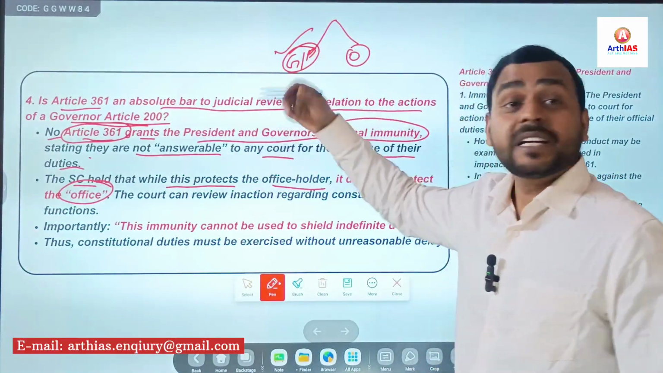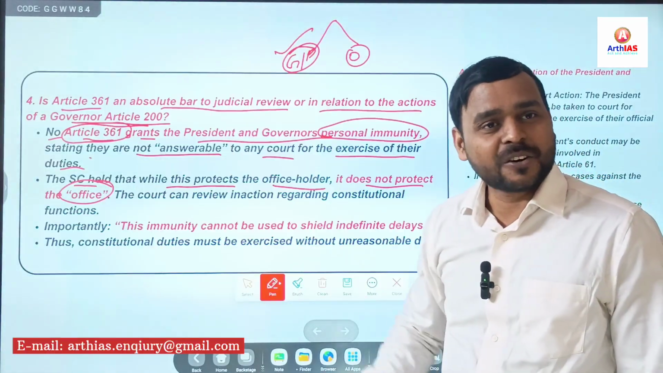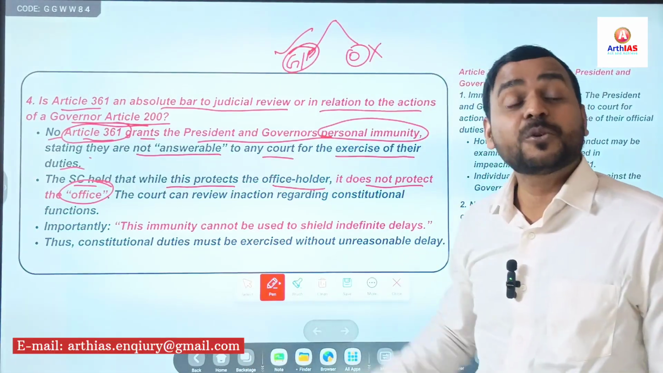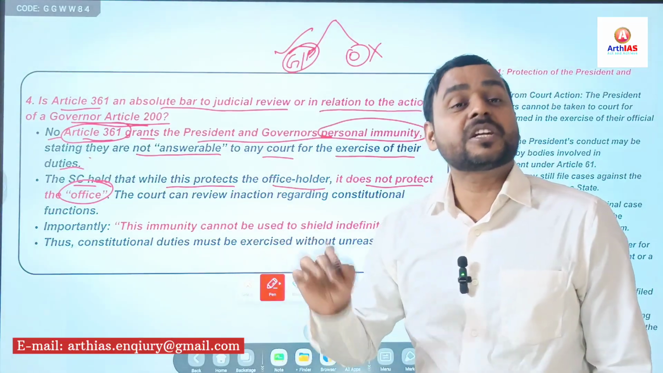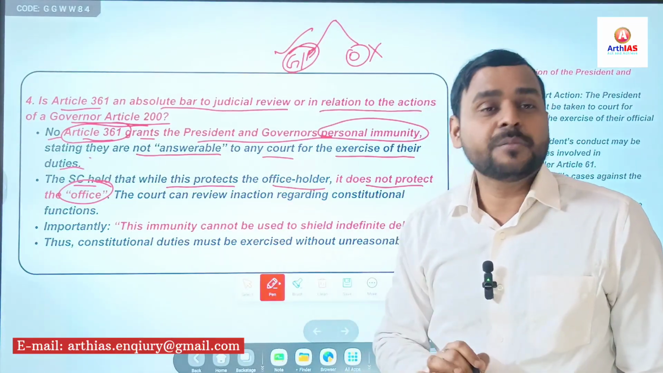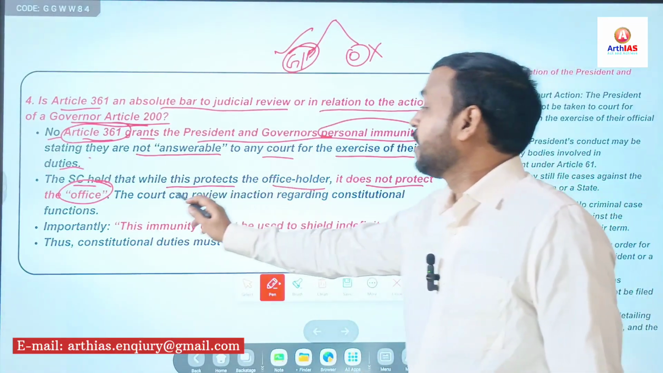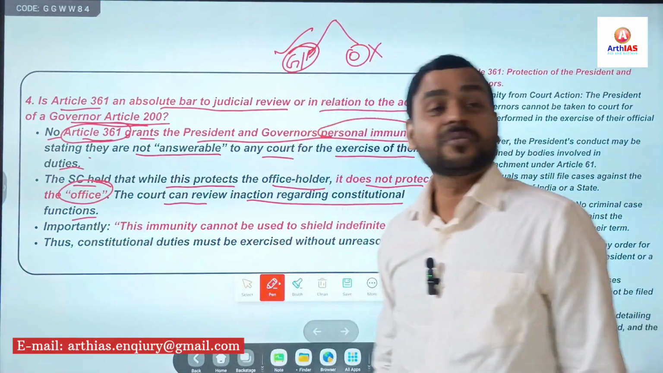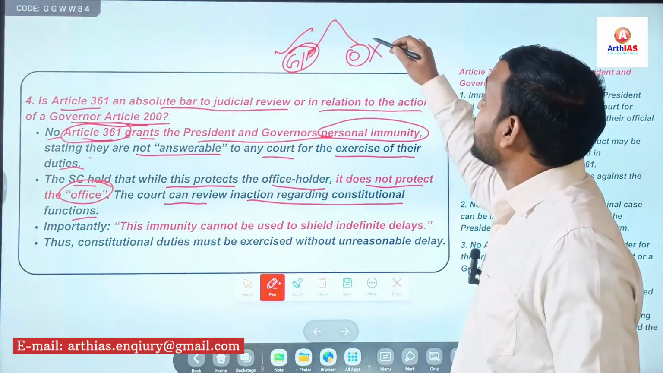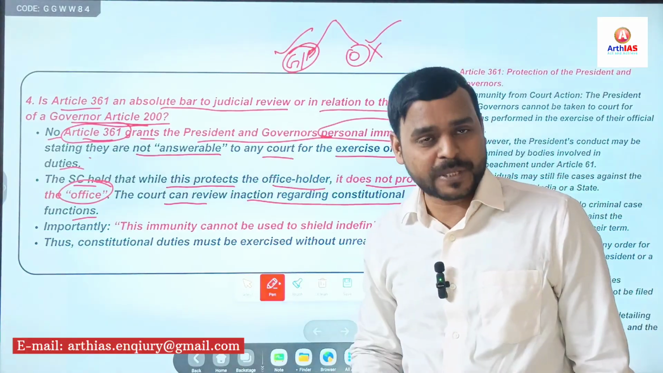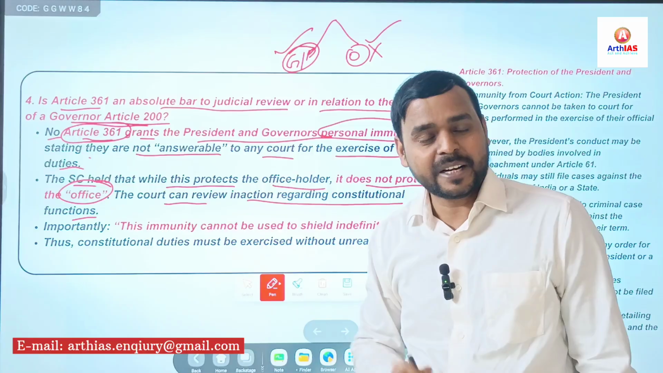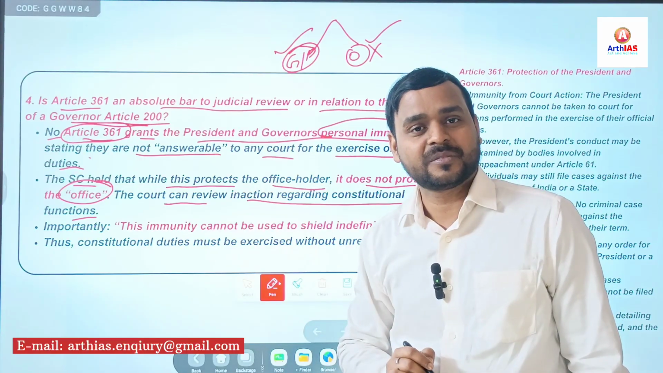Though governor or president are protected or they have immunity, their office does not have any immunity or protection, right? So the court can review inaction regarding the constitutional functions. So the court can ask the office of governor or president to act on certain bills, to perform their functions.